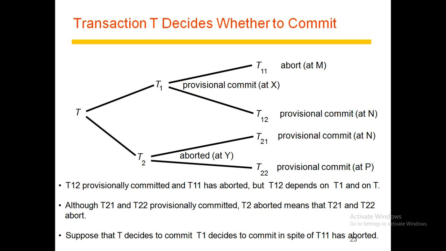Suppose that transaction T decides to commit in spite of the fact that transaction T2 has aborted, and that T1 has decided to commit in spite of the fact that T11 has aborted. When the top-level transaction completes, its coordinator carries out a two-phase commit protocol.